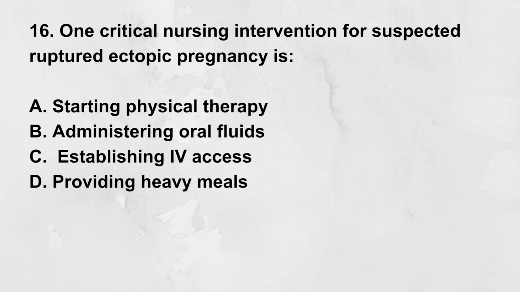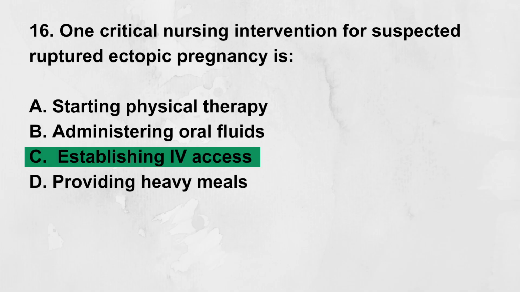One critical nursing intervention for suspected ruptured ectopic pregnancy is A. Starting physical therapy, B. Administering oral fluids, C. Establishing IV access, D. Providing heavy meals. Correct answer, C. Establishing IV access. Establishing IV access is vital for fluid resuscitation in case of hemorrhage.